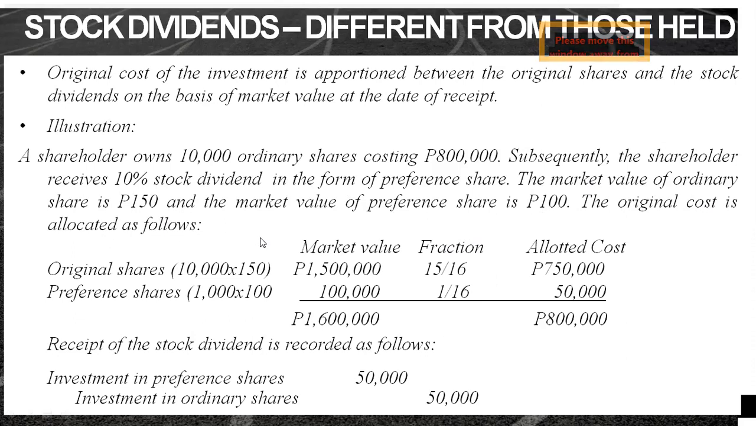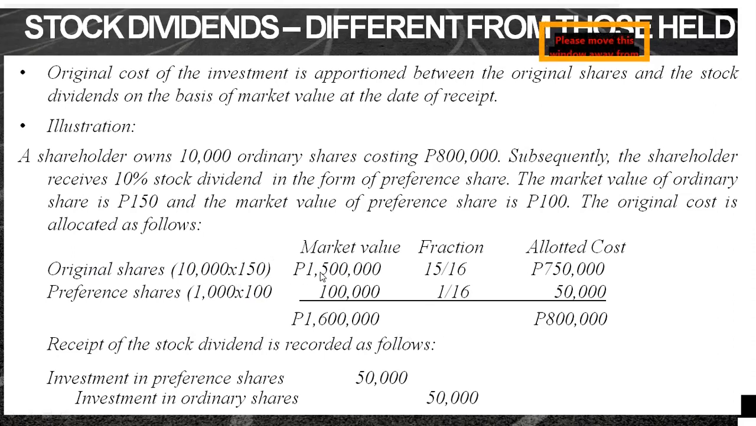So the original cost is allocated as follows. Our original cost is 800,000, right? So this 800,000 should be allocated to the original shares and to the stock dividend received. In this example, the original share is ordinary shares, and the stock dividend received is in the form of preference share. So, what was the first thing we did? We allocated the 800,000 based on the market value. The 10,000 ordinary shares, we multiply by 150 per share, which is the market value of the ordinary share.